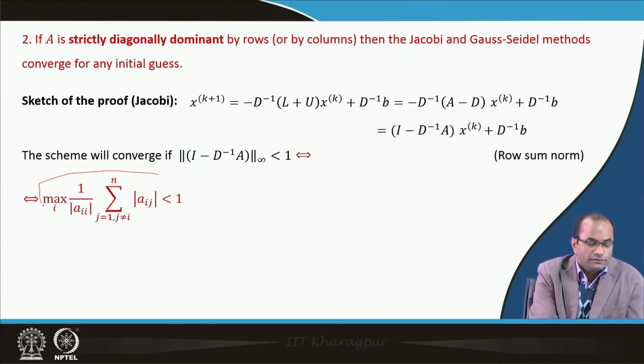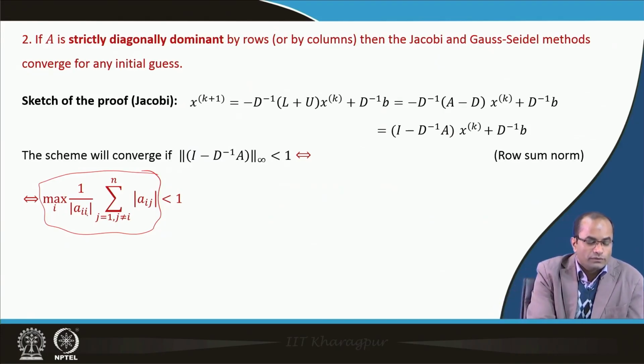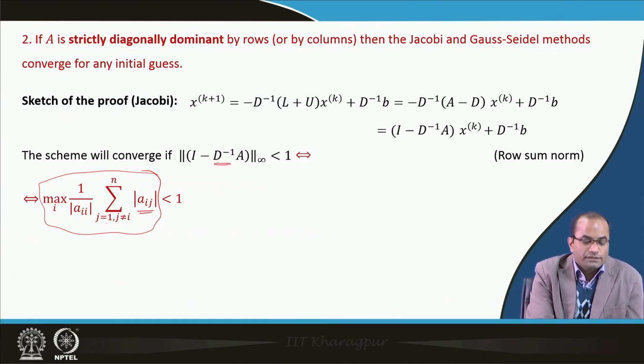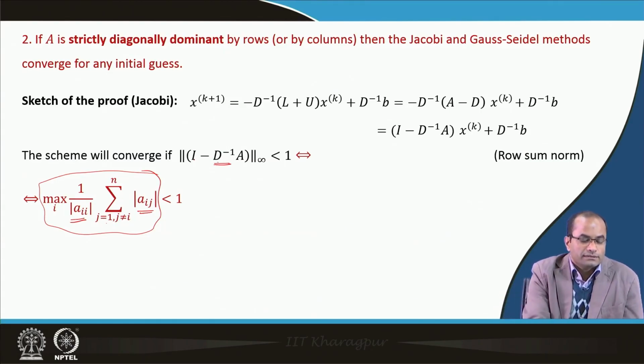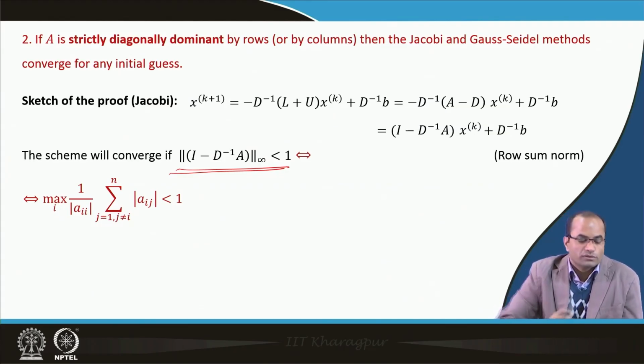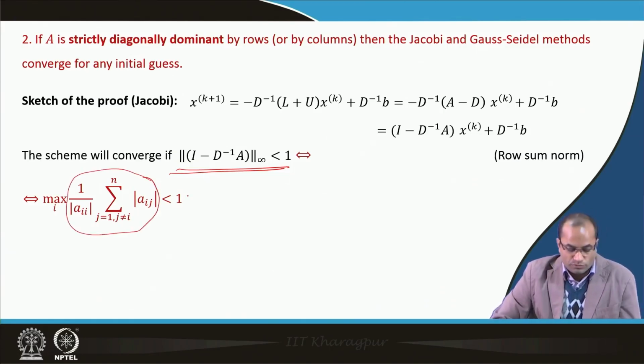So, this is the definition of this norm: 1 over a_ii, and j goes from 1 to n, and then we have a_ij. Because of this D inverse, we have this 1 over a_ii term, and the minus sign takes care of the case when j is not equal to i. This is less than 1, which is what is given here, that this row sum norm is less than 1. We are taking the maximum, because this is the row sum norm; for each i, we are computing this sum, and that should be less than 1.